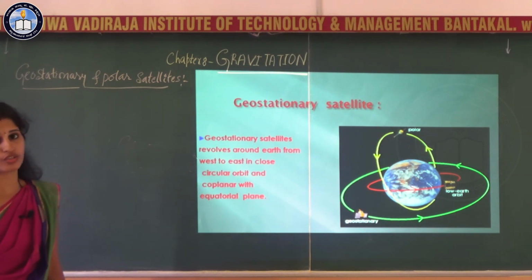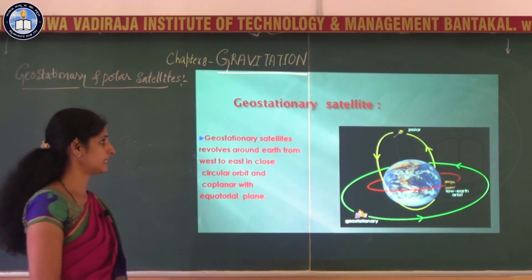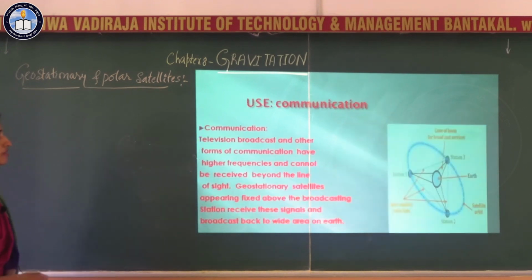The main application of the geostationary satellite comes under communication.